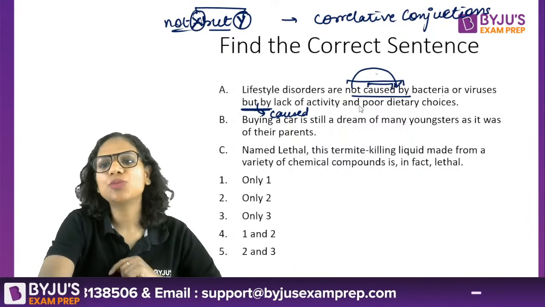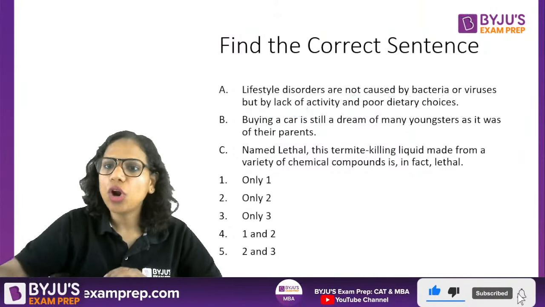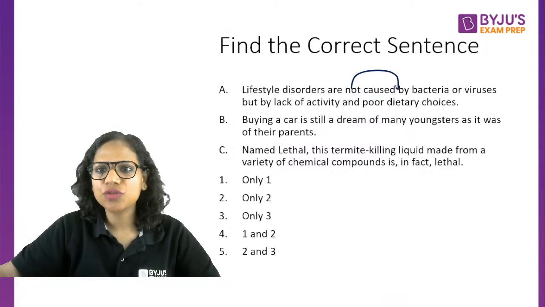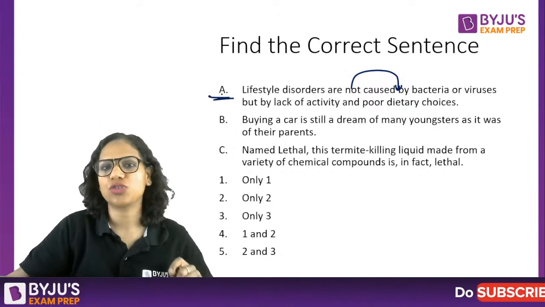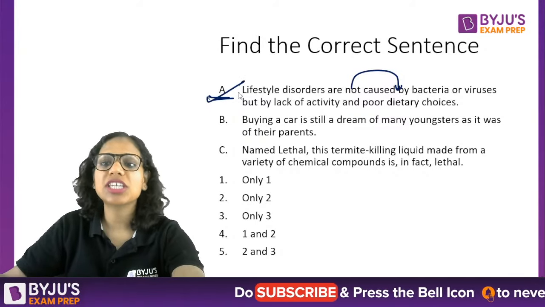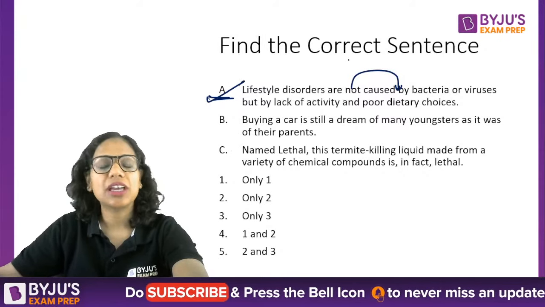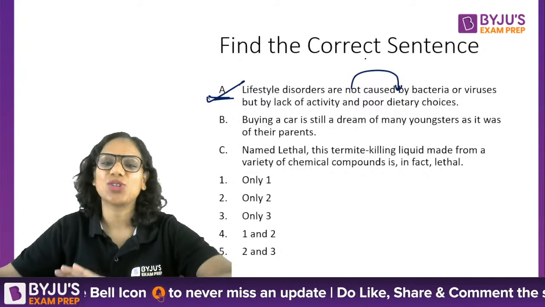Or I should say caused not by: lifestyle disorders are caused not by bacteria or viruses, but by lack of activity and poor dietary choices. So lifestyle disorders are caused not by bacteria or viruses. Just shift this here and then the sentence becomes correct. It becomes parallel in structure. Right? So parallelism is an important concept. A lot of your sentence correction and error spotting questions are based on it.